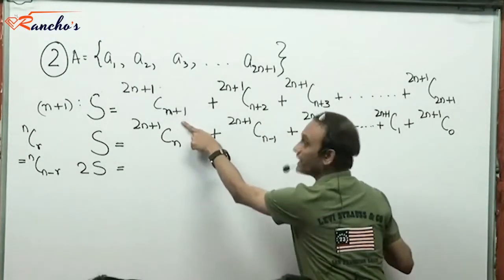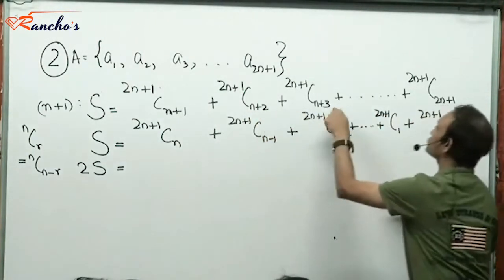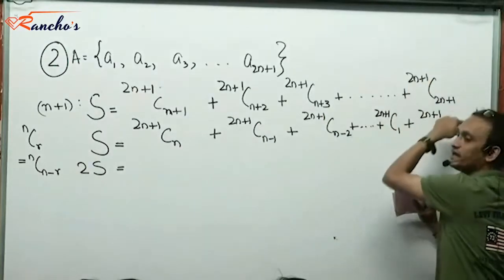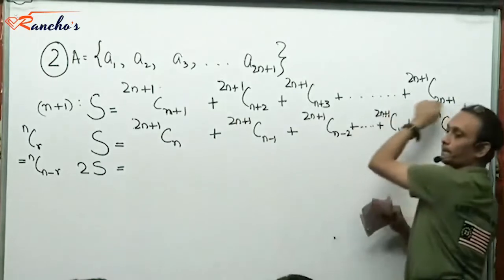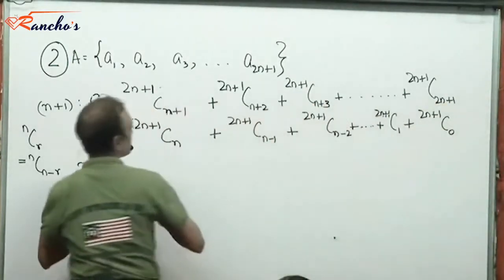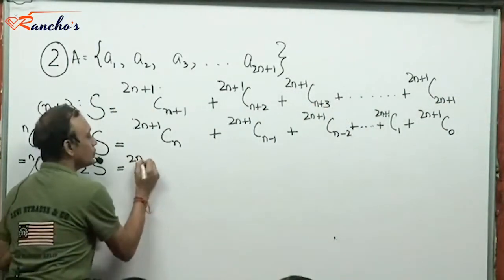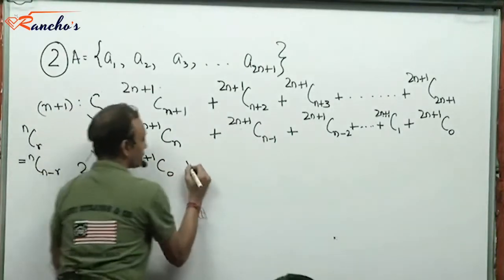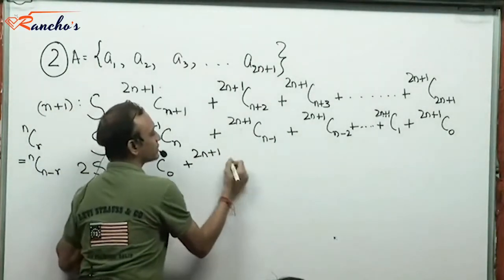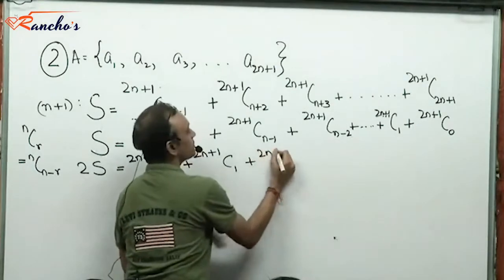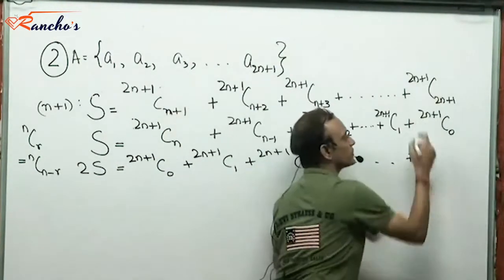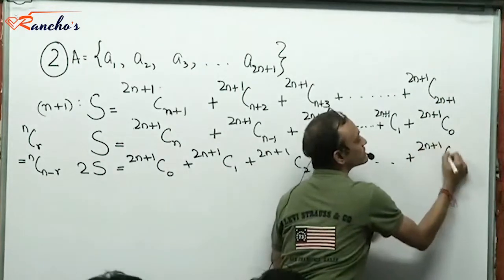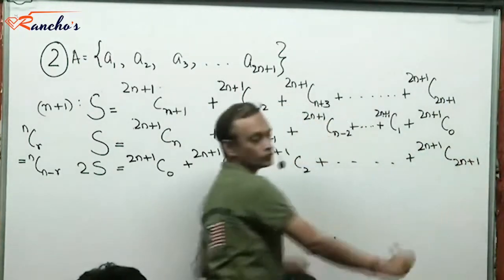Then 2n plus 1 Cn plus 1 plus 2n plus 1 Cn plus 2 plus 2n plus 1 C 2n plus 1. So this is the path that I follow. Right? So then I end up getting 2n plus 1 C0 plus 2n plus 1 C1 plus 2n plus 1 C2 plus going this way 2n plus 1 C 2n plus 1. Yes or no?